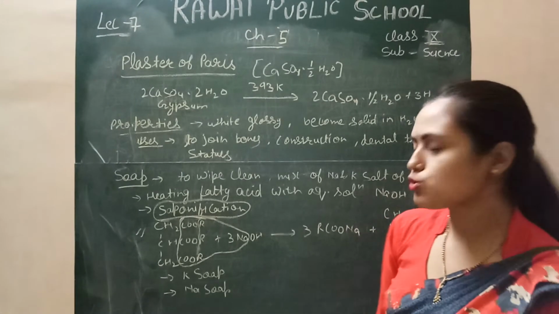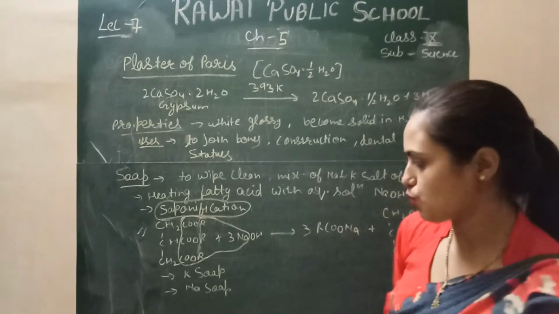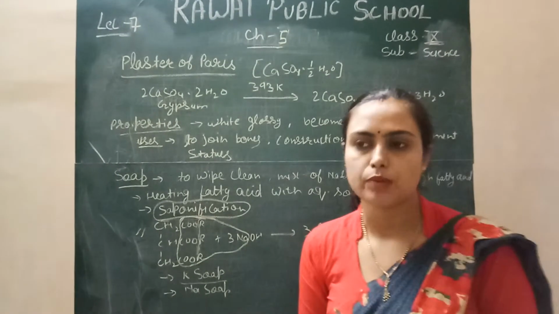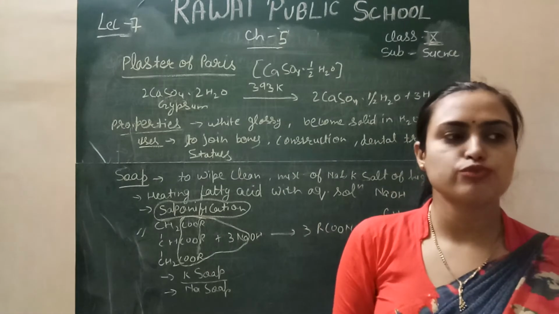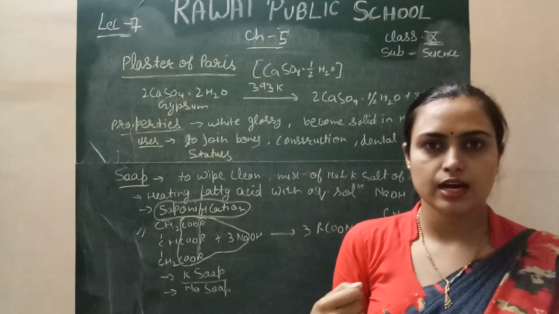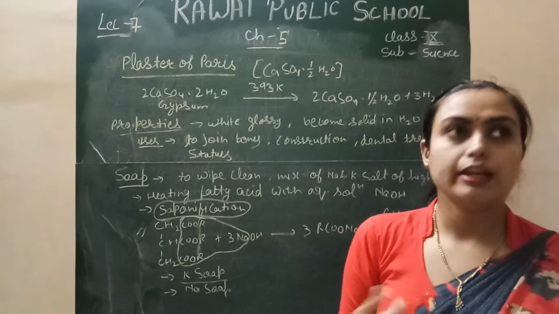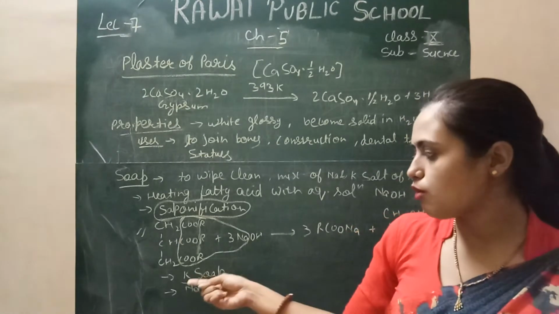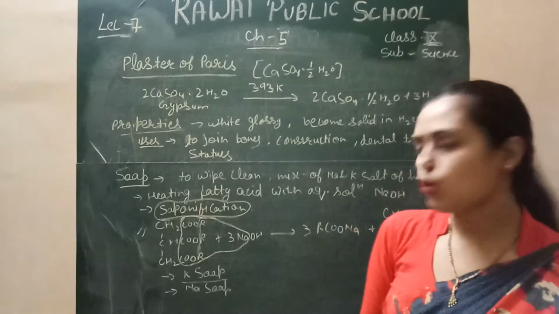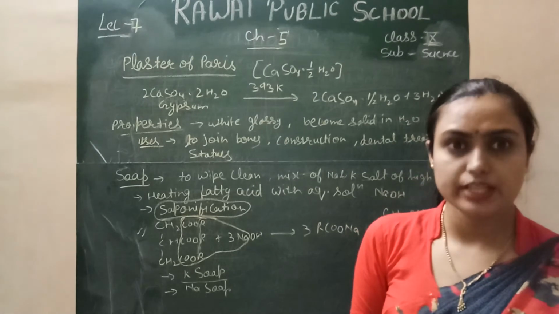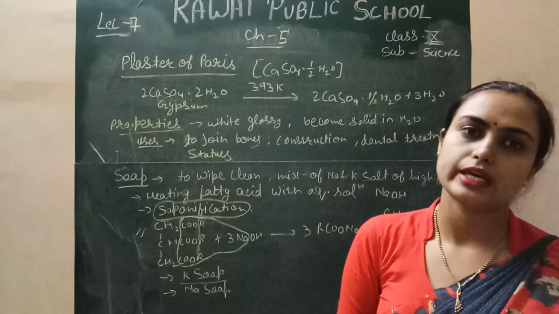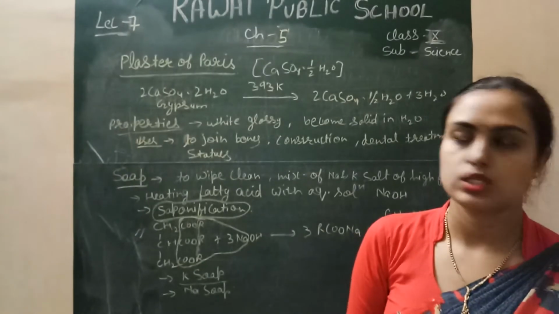Generally, soaps are of two types: sodium soap and potassium soap. Potassium soaps are generally soft in nature as compared to sodium soaps, so they are used for making shaving cream, shampoos, and various hand washes. Liquid soap is made from potassium soap only, right? And sodium soap is hard in nature as compared to potassium soap, so it is used for making soap for cleaning clothes.